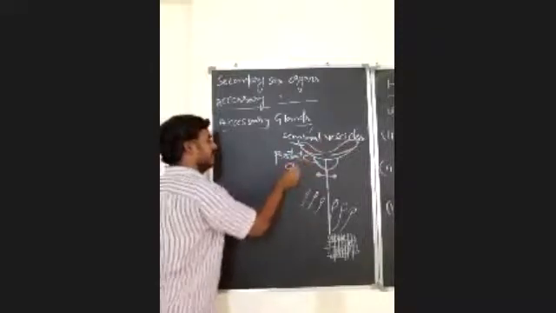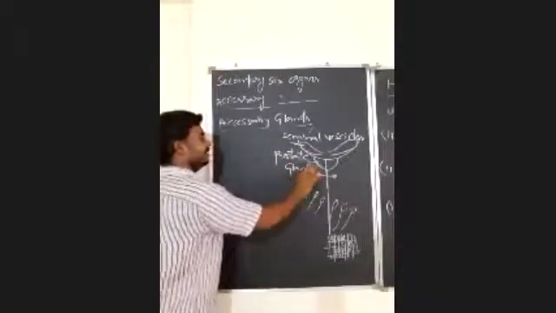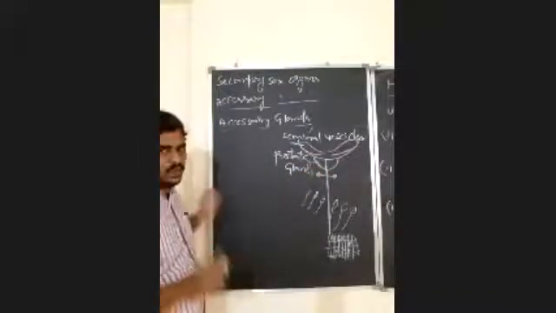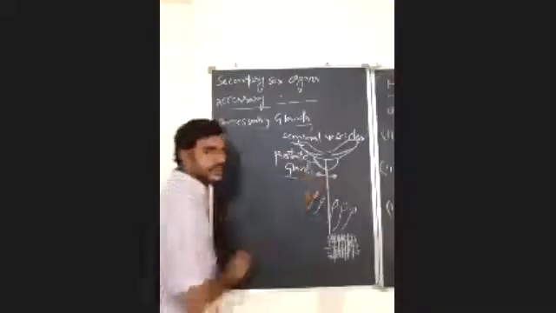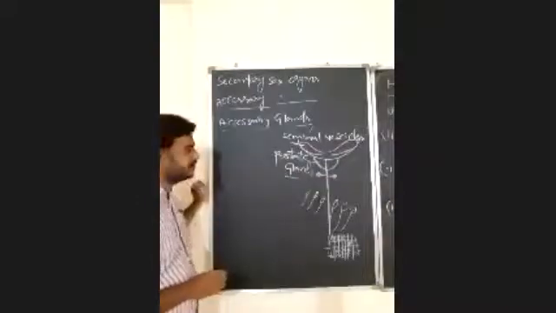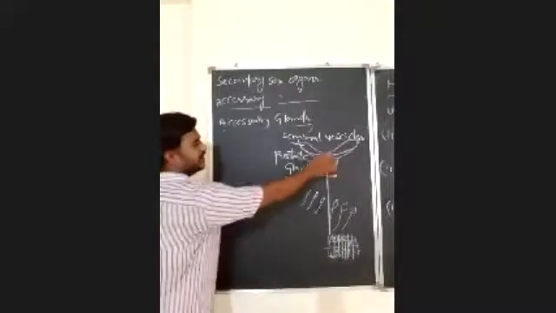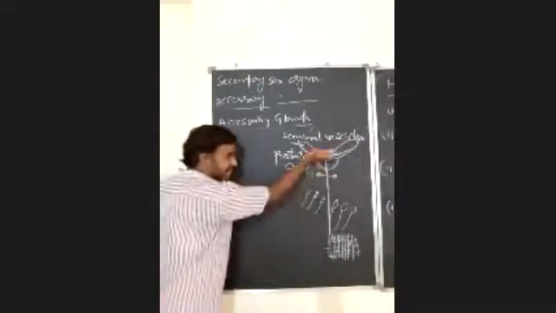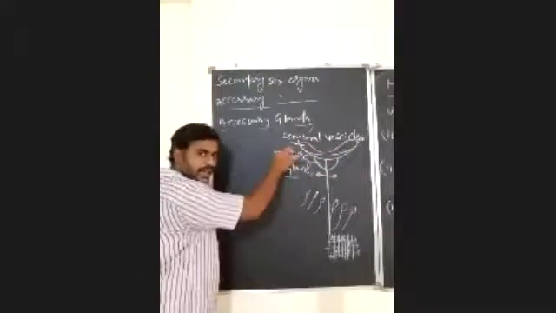It is the largest accessory gland. It is an unpaired gland, only one is there. It is located at the base of the urinary bladder.